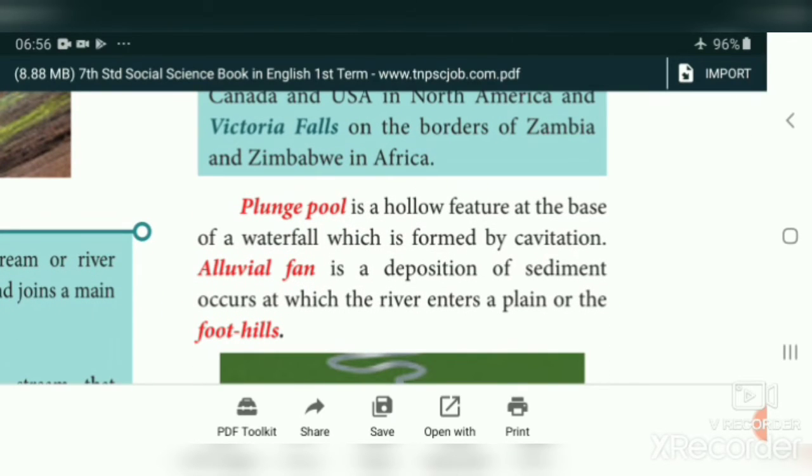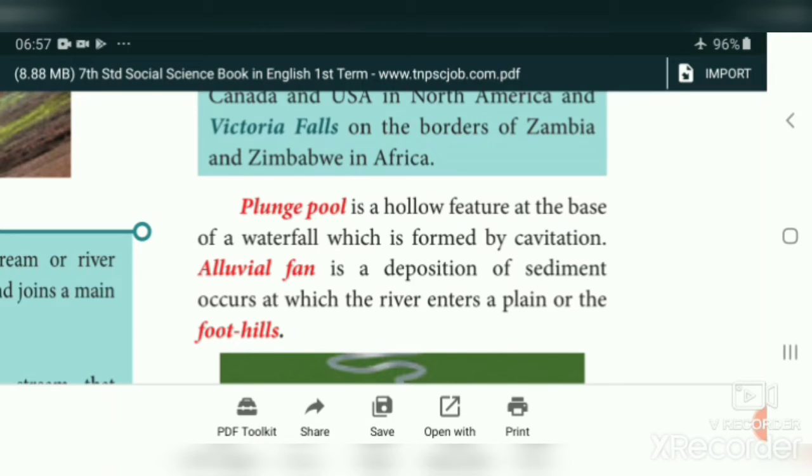Next, plunge pool is a hollow feature at the base of a waterfall. The waterfalls fall down on the floor. On the floor, a low level land is created. It seems like a pool. This is what we call plunge pool, which is formed by cavitation.